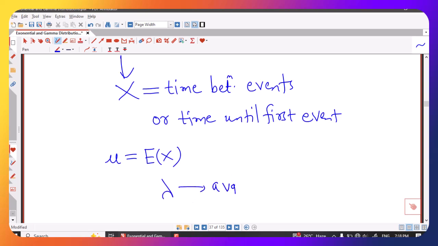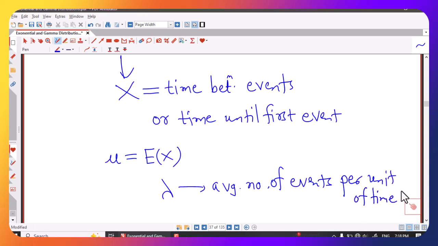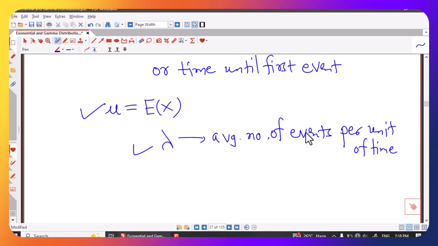Lambda is nothing but average number of events per unit of time. So they will specify either mean time between events, or the value of average number of events per unit time. So we will require lambda.